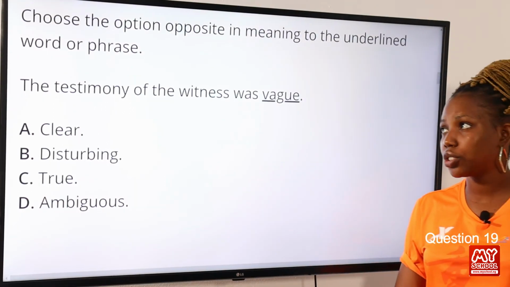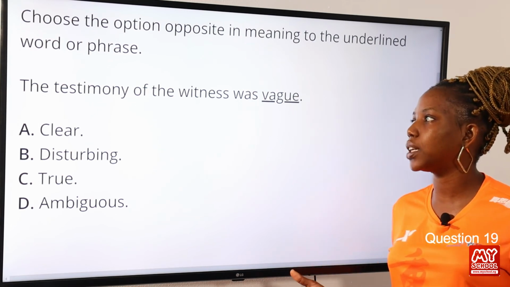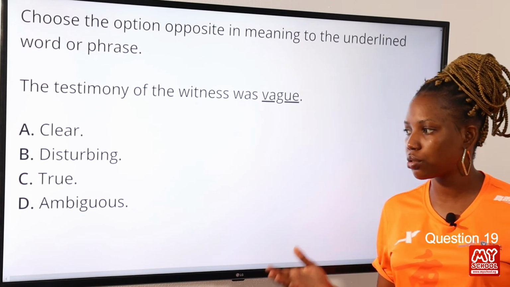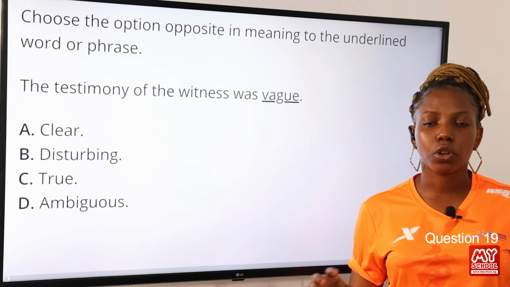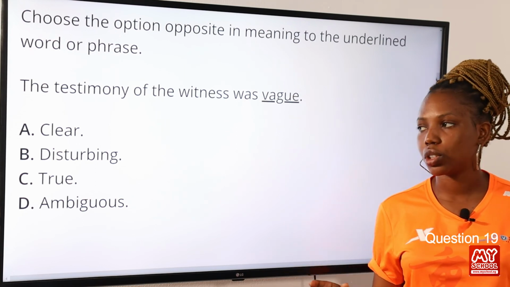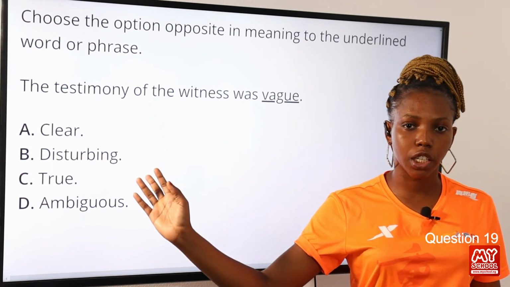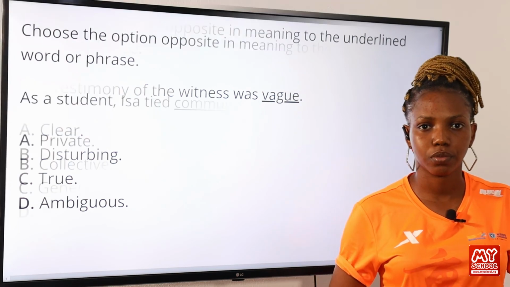Question 19. Choose the option opposite in meaning to the underlined word or phrase. The testimony of the witness was vague. Option A, clear. Option B, disturbing. Option C, true. Option D, ambiguous. Now, the word vague means unclear, when something is not clear. So the opposite in meaning is clear, as you can see in option A. So option A, clear, is the answer to this question.